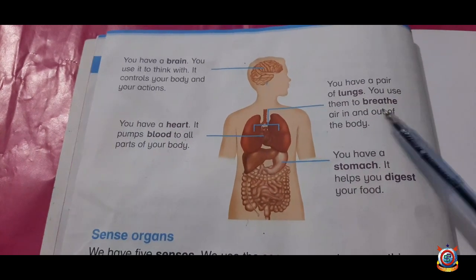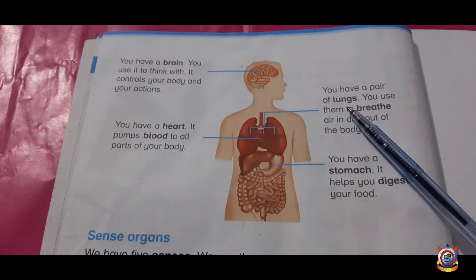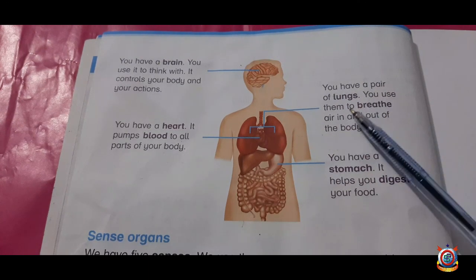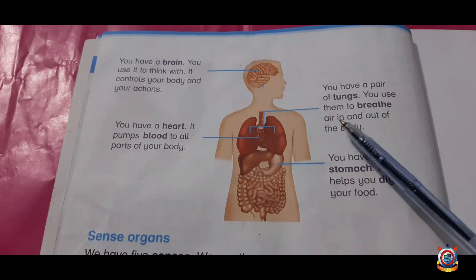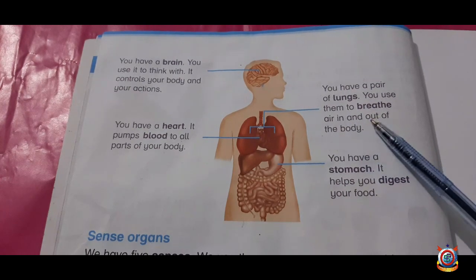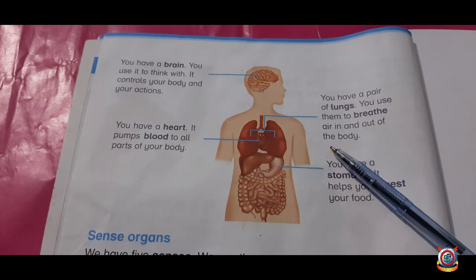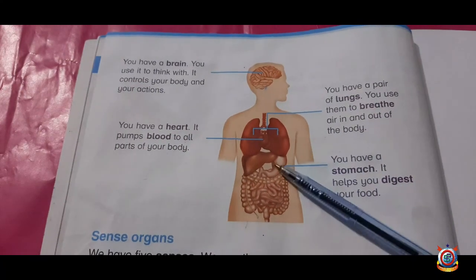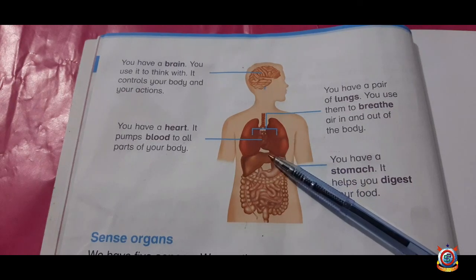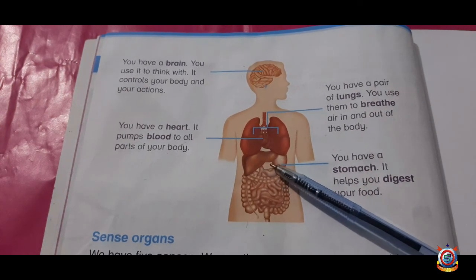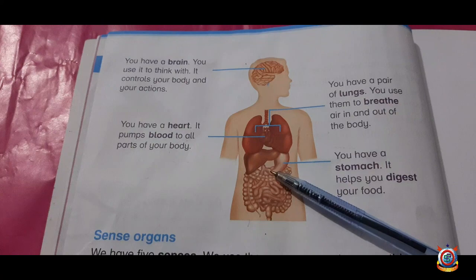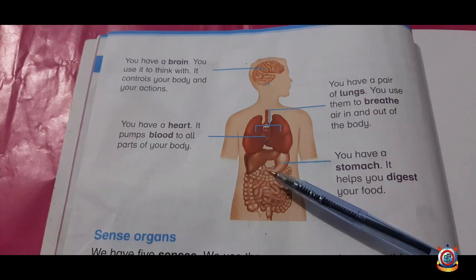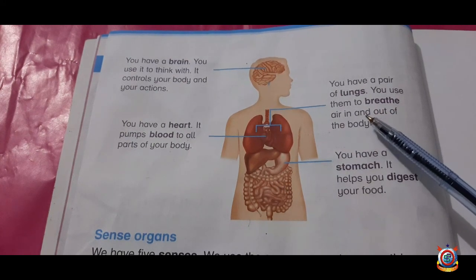Now you have a pair of lungs. You use them to breathe air in and out of the body. Lungs are also present in the rib cage, and it helps to breathe.